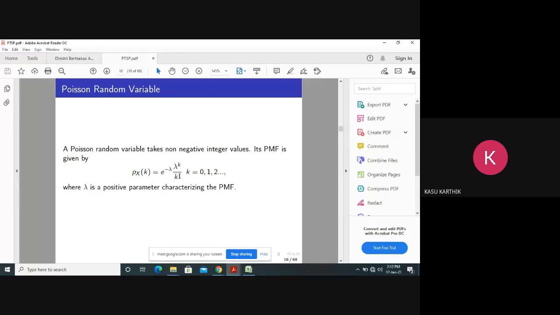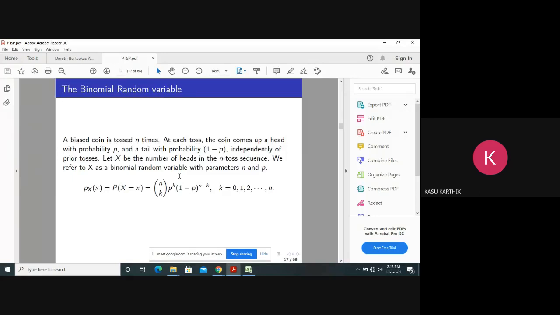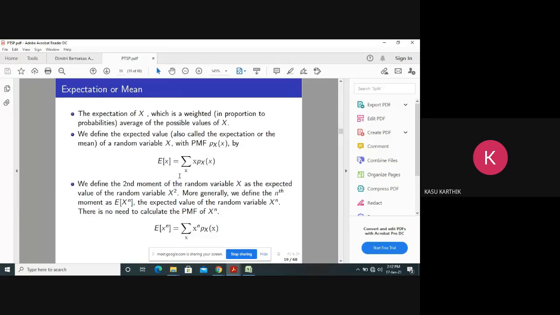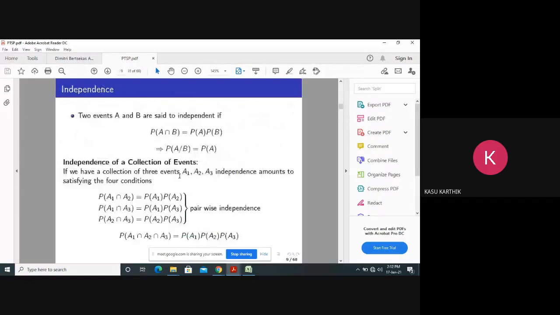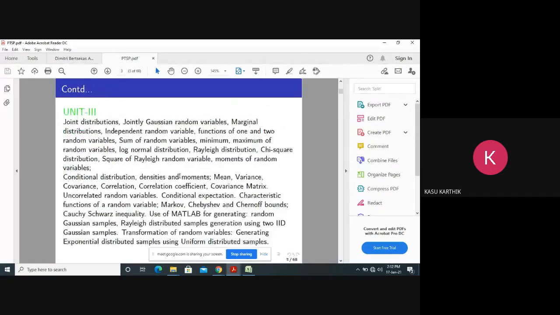So remember, this Poisson random variable is used to find the number of random and independent events which occur in a fixed time interval. You should know when to apply which type of random variable. Now, that is about the second unit's important topics.